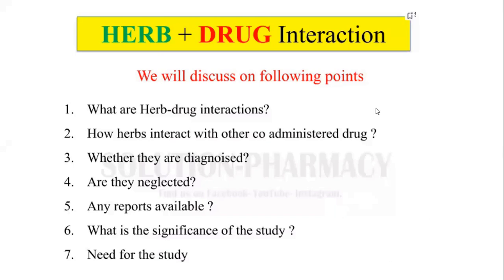Means whether there are any toxic effects that should be available or not, whether any reports should be available, what type of interactions are there that should appear. So whether these interactions are there, that should happen. We are going to think about whether your parents or grandparents suffer from such a disease condition or not.